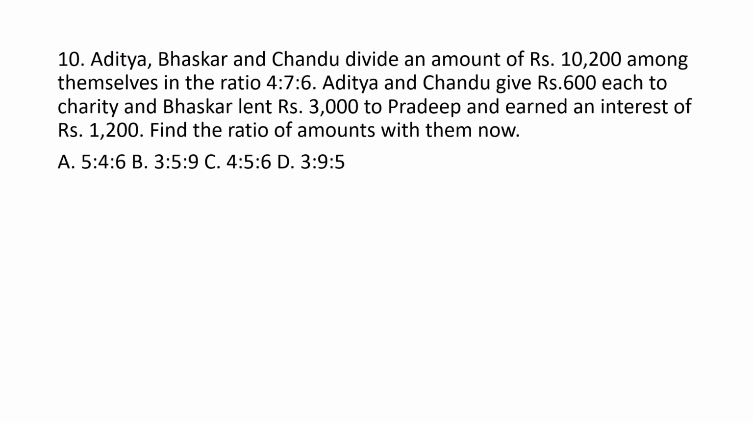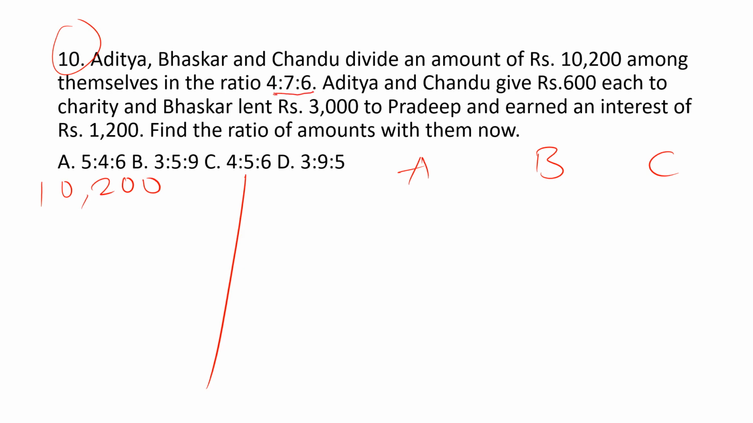And here comes the ratio related problem again. Guys, pause the video and read the question. Here A, B, C. Let us consider Aditya as A, Bhaskar as B and Chandu as C. Okay. The total amount present with them is 10,200. And the ratio is 4 is to 7 is to 6. Okay, this is the ratio. Total parts 4 plus 7 plus 6, it becomes 17 parts. 17 parts sums up to 10,200. Let us consider 17x is equal to 10,200.